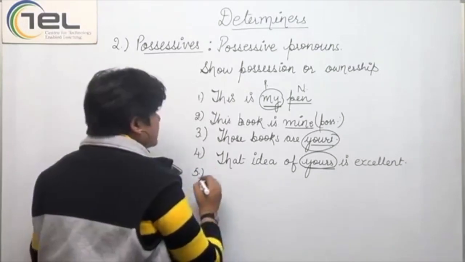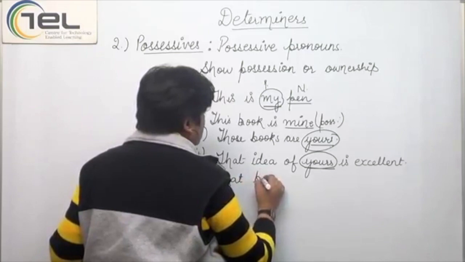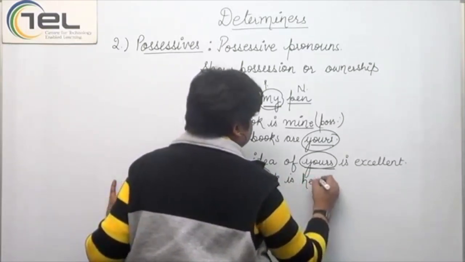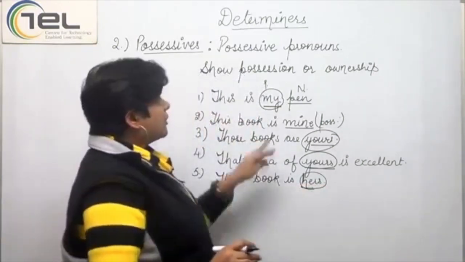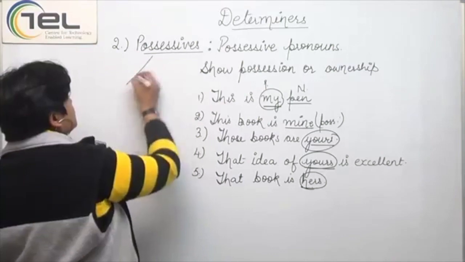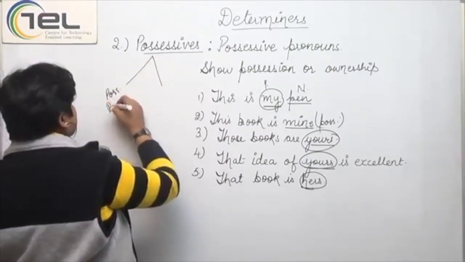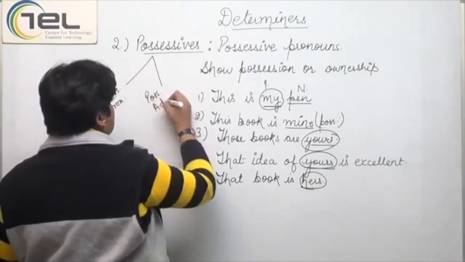Now another sentence if I take that book is hers. Now here hers would be called a possessive. Now possessive can also be taken into two categories. One are possessive pronouns and possessive adjectives as well.